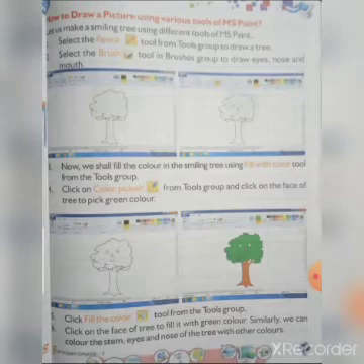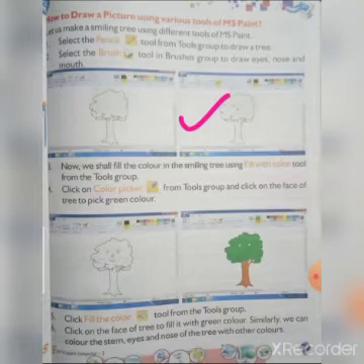After that, we shall fill the color in the smiling tree using the fill with color tool. If you have to color the picture, then you have to select the color with fill with color. After that click on color picker. Color picker means if you have to select a different color, then you use color picker. So first you use pencil for freehand drawing, brush to draw eyes, nose, etc. Then fill with color to color the picture, and then color picker to change the color.